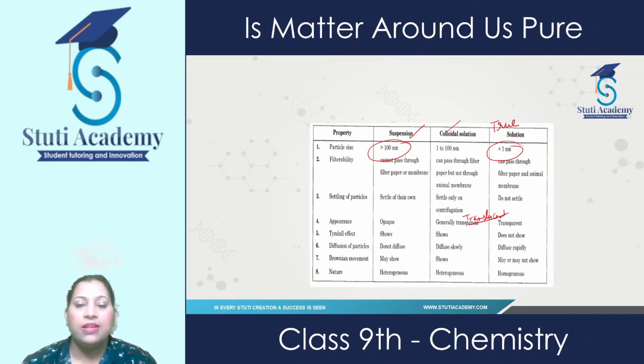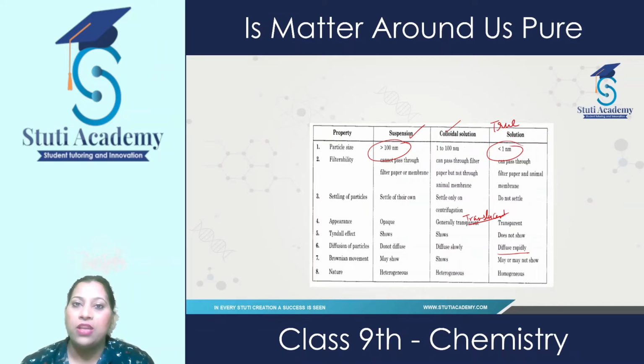Then Tyndall effect: suspensions show the Tyndall effect, they allow the light to scatter or pass through them. Colloidal particles also show the Tyndall effect, solutions do not. In suspension, the particles do not diffuse because the particle size is quite big. Colloidal particles diffuse slowly but not completely, and in solution they diffuse rapidly. The diffusion rate is fastest in the solution.